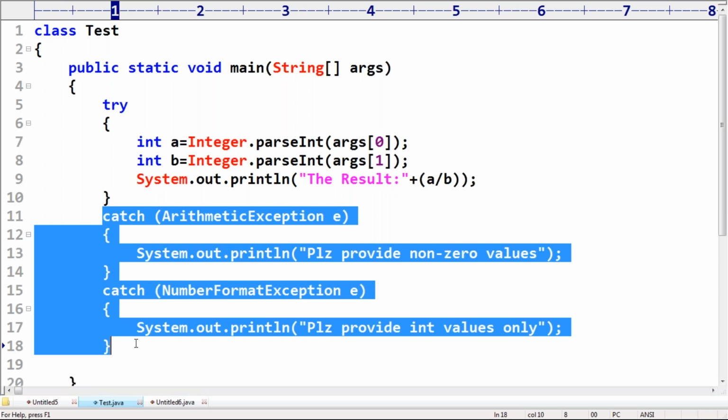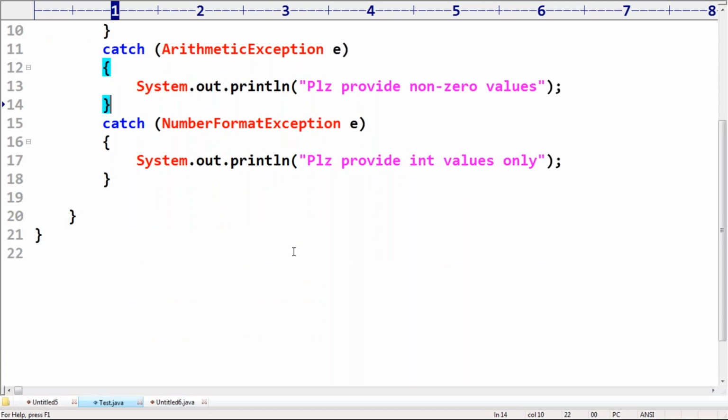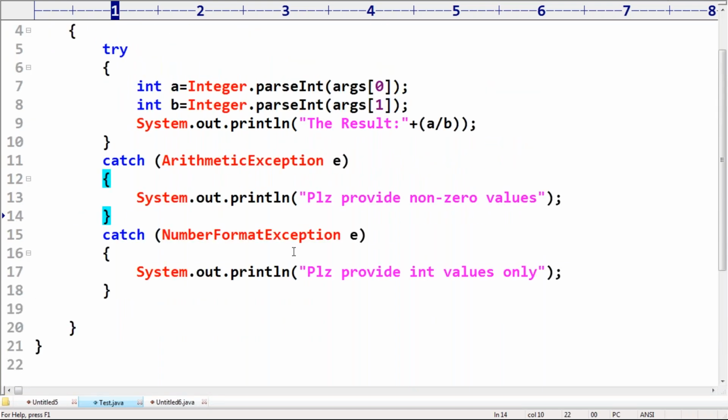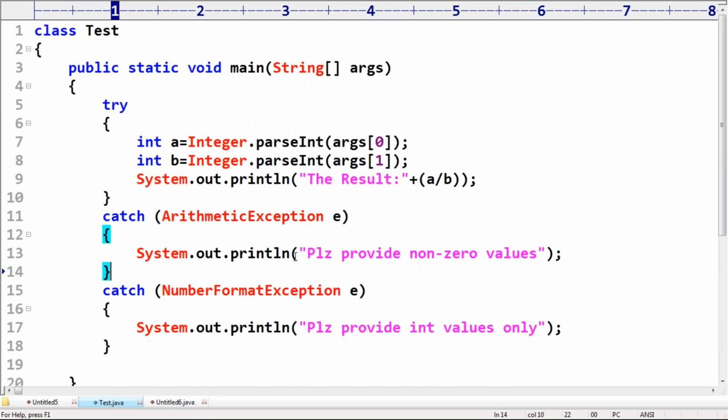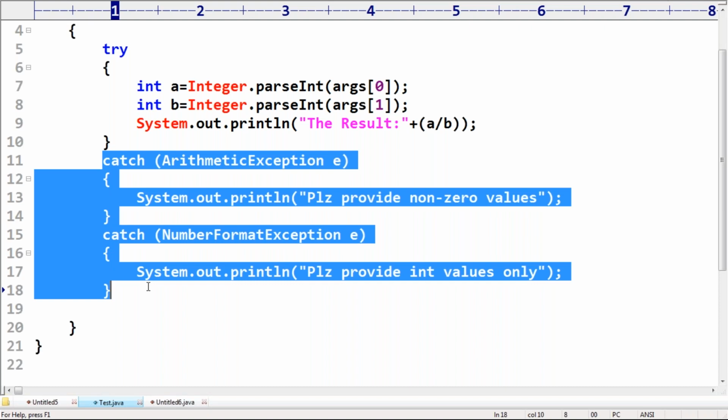Okay. Now, next terminology. What is the next one? It is very important. There is one small issue here, if we throw an exception in the main. There is one small point you should be aware of. Here, how many catch blocks did I write? Very important point. Two catch blocks.